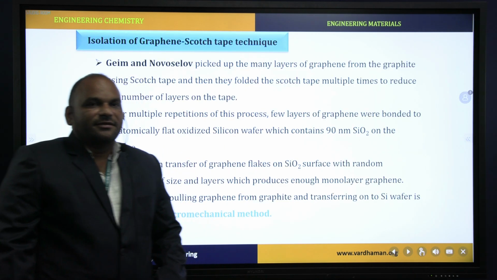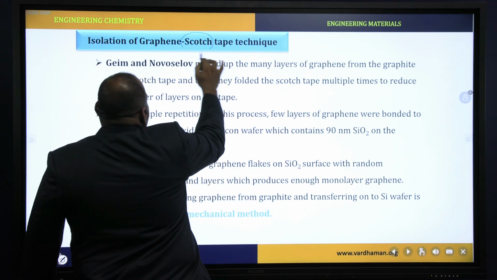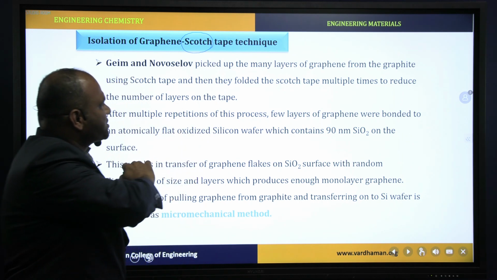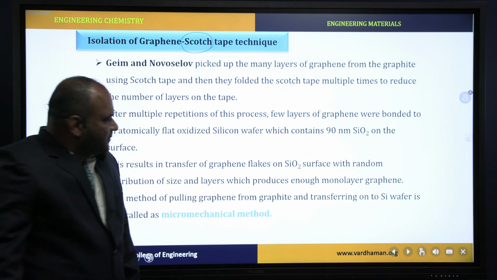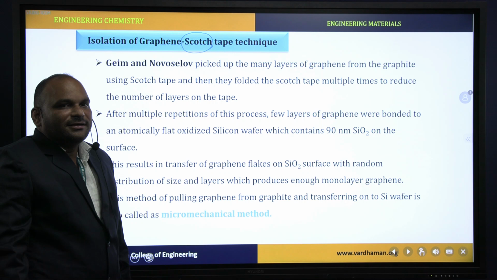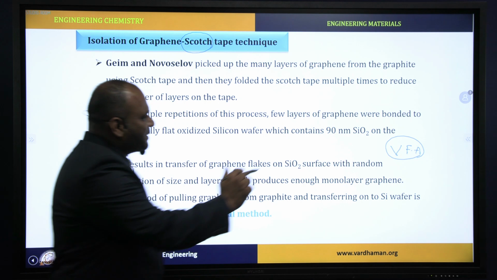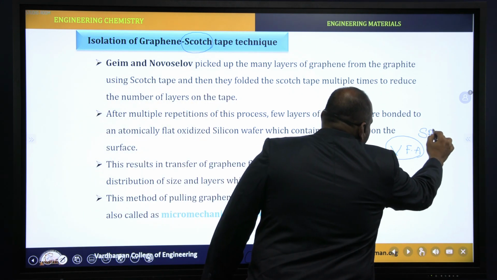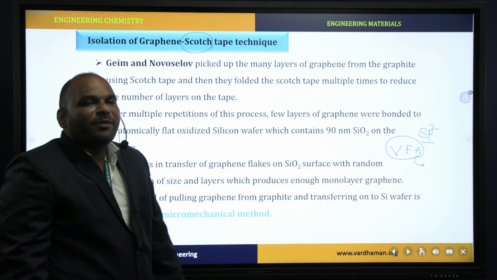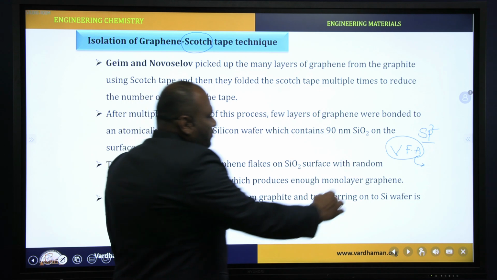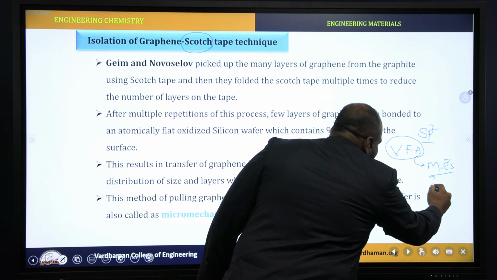Isolation of graphene. For the isolation of graphene, one technique is there, that is the Scotch tape technique. Graphene is isolated from graphite by this technique. In graphite, carbon hybridization is sp2. Different layers in graphite are held together by van der Waals forces of attraction. In graphite, mobile electrons are there. Due to those mobile electrons, graphite acts as a semiconductor.